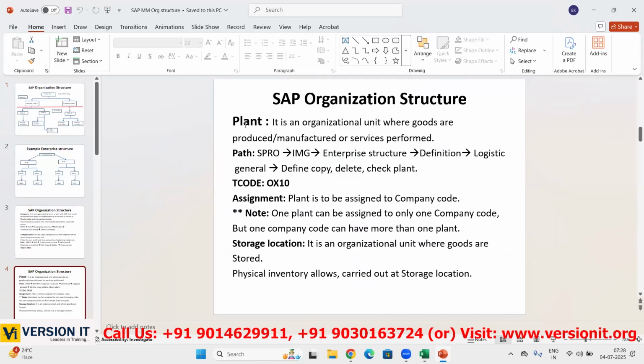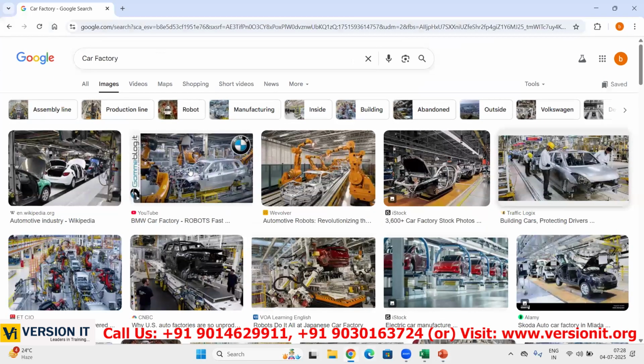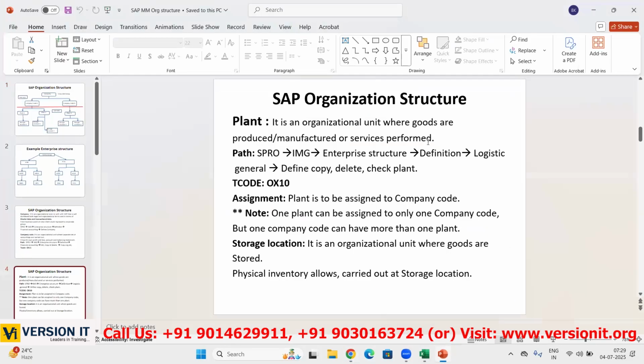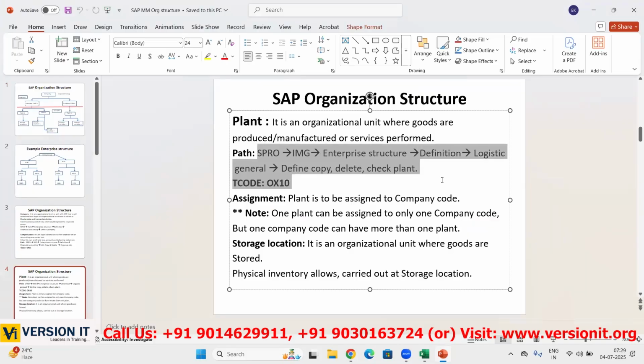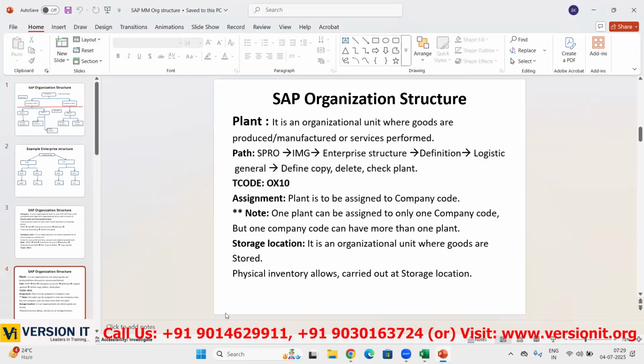Okay. Further, plant is nothing but an organizational unit where goods are produced or manufactured, or services are also performed. So it is a place where you are doing manufacturing. This is the factory I was talking about, right? This place is called a plant, a place where goods are manufactured. How to create it, I'll show in the SAP system. This document I'll share in that mail also.